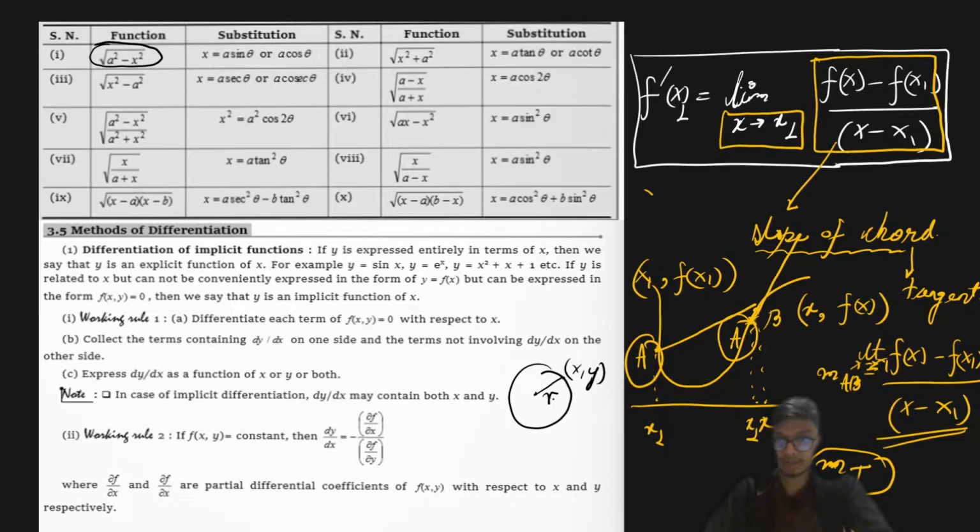And we know the circle will have a radius. Let's say the same thing can also be written in terms of radius and this angle theta. So what I can do is that I can also represent x as r times cos theta and y as r times sin theta. Now what is the advantage of doing this?